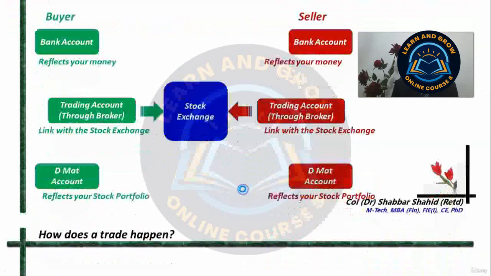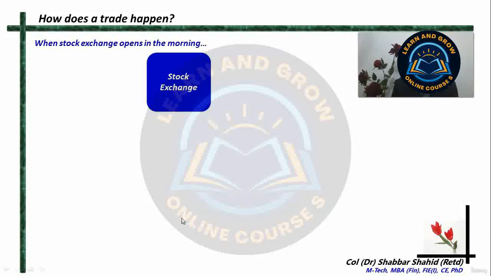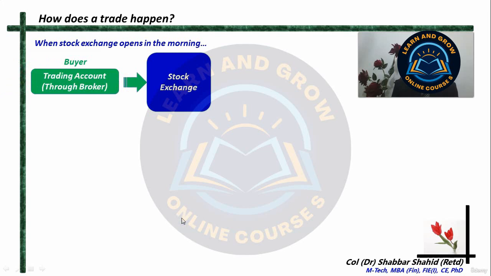Alright. Now, when the stock exchange opens in the morning, or in fact even before it opens, the buyers and the sellers would have placed their respective orders on the stock exchange using their trading account through the brokers. The buyers would have placed their buy orders and the sellers their sell orders.